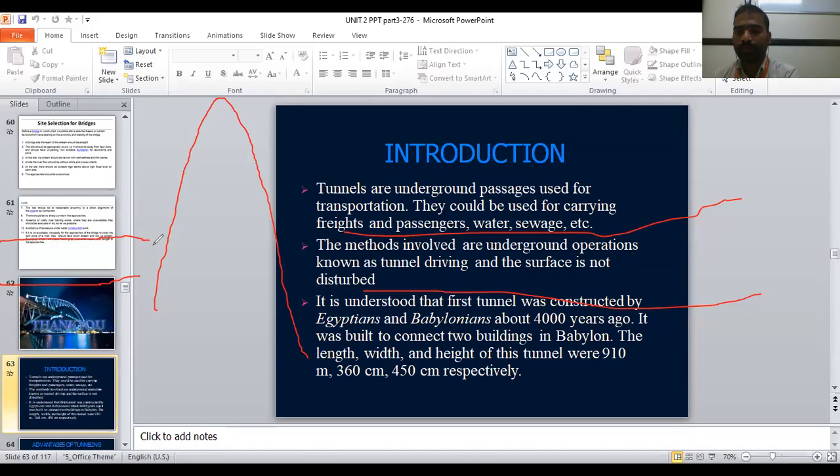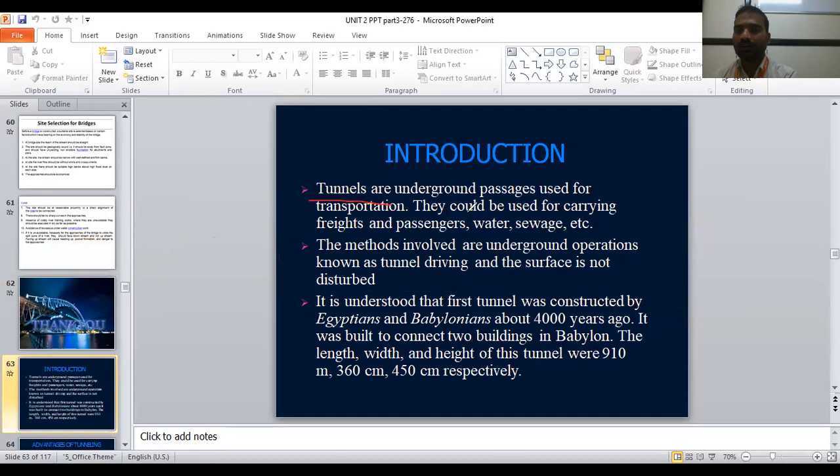Through one process. Tunnels. Yes, correct. Through tunnels. Tunnels means I have to drill this particular hill and move like this. That process is called tunneling.